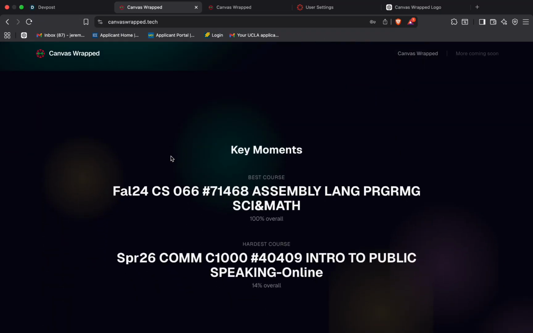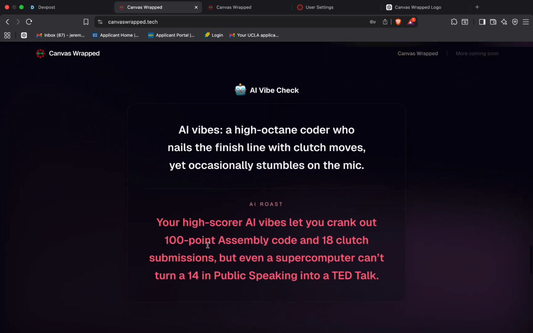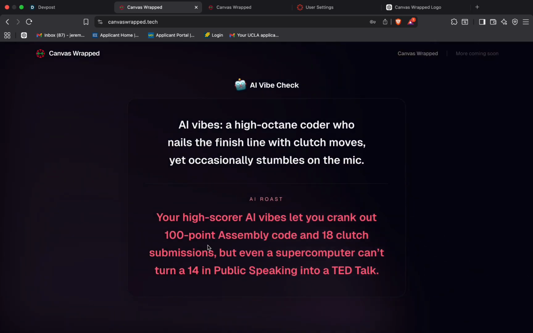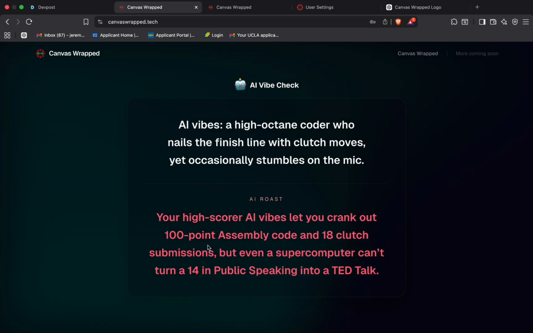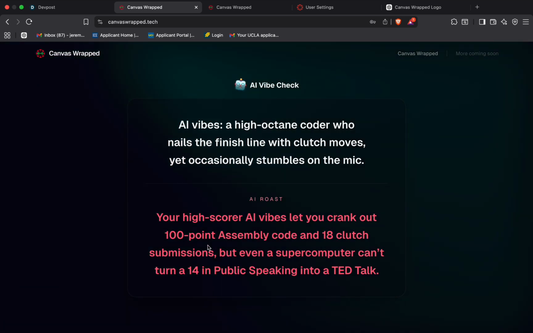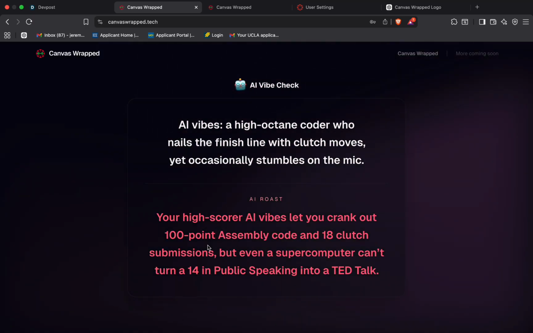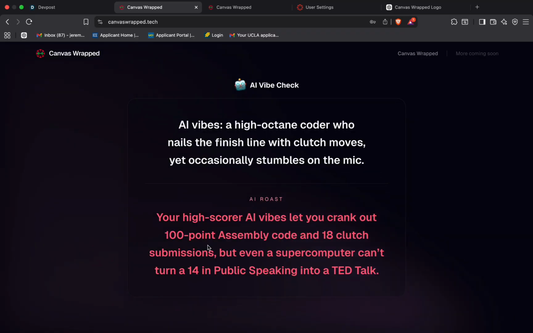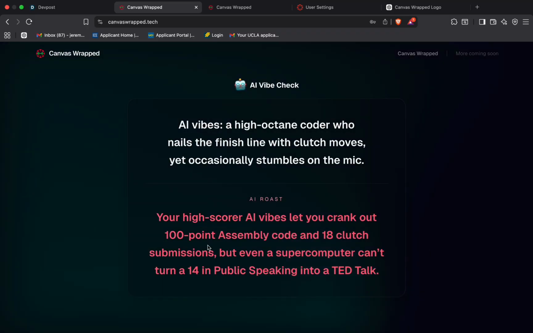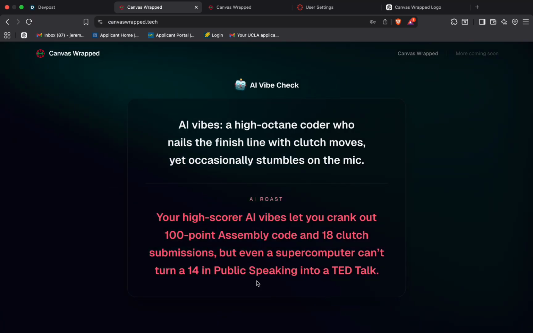Some key moments for Shin was his best course, which is assembly, 100%, and his worst course, which was public speaking with a 14%. I don't know how he got into Berkeley, but he did. Our AI vibe check kind of gives you a positive vibe check and a roast. For Shin, he's a high octane coder that likes to nail the finish line. And his roast is that his AI vibes let him crank out 100 points in assembly, yet he can't do any public speaking to save his life.